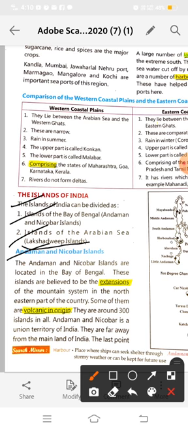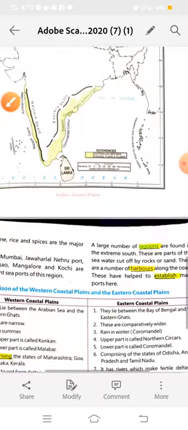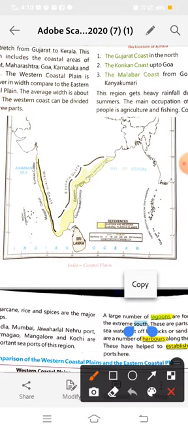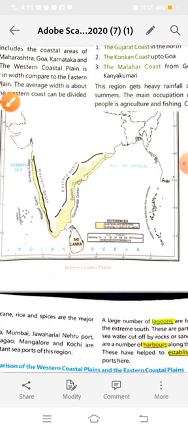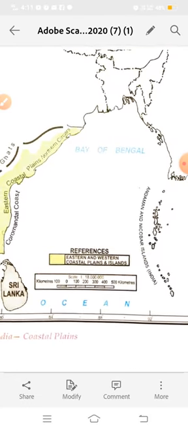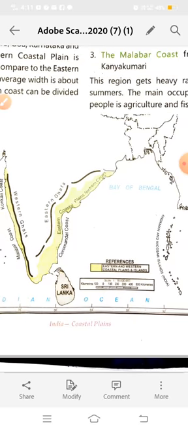Okay, now where are the Andaman and Nicobar Islands? See here in the map. Everyone, see here in your map on page number 38. Okay, on page number 38 in this map, here are the Andaman and Nicobar Islands on the right side, or east side.